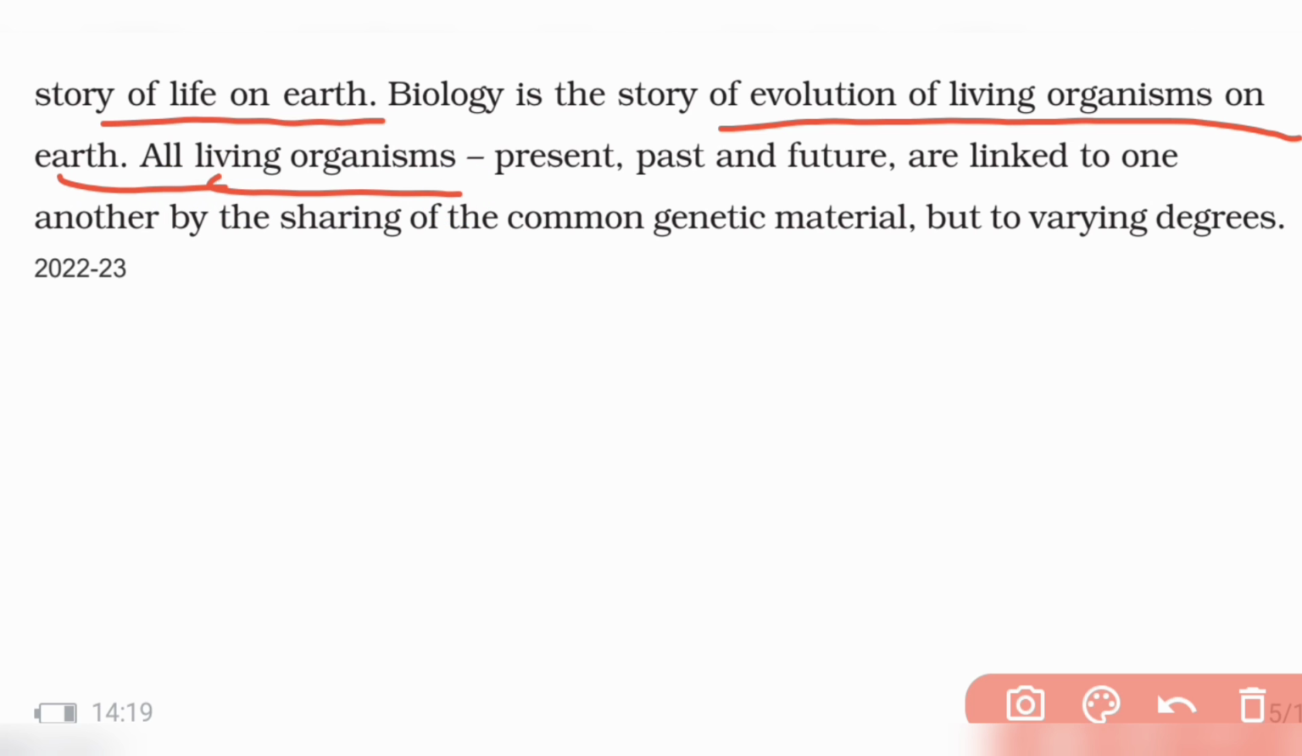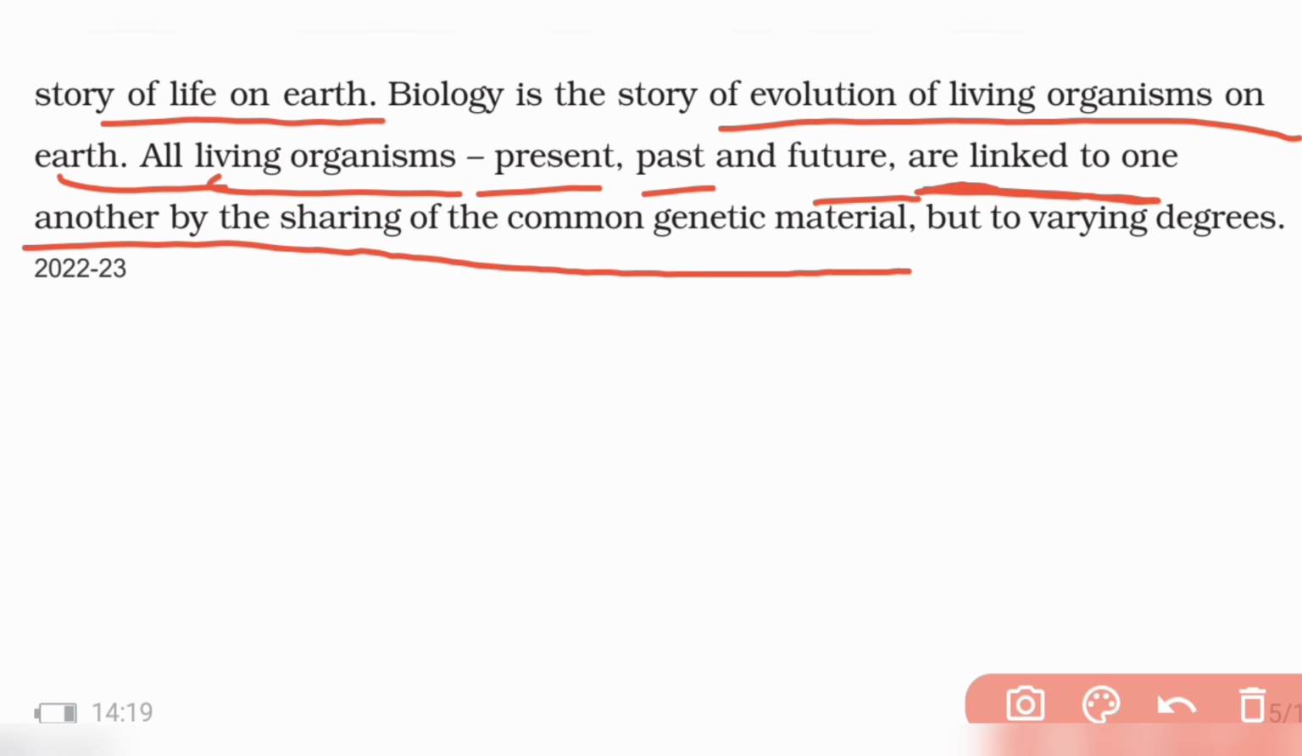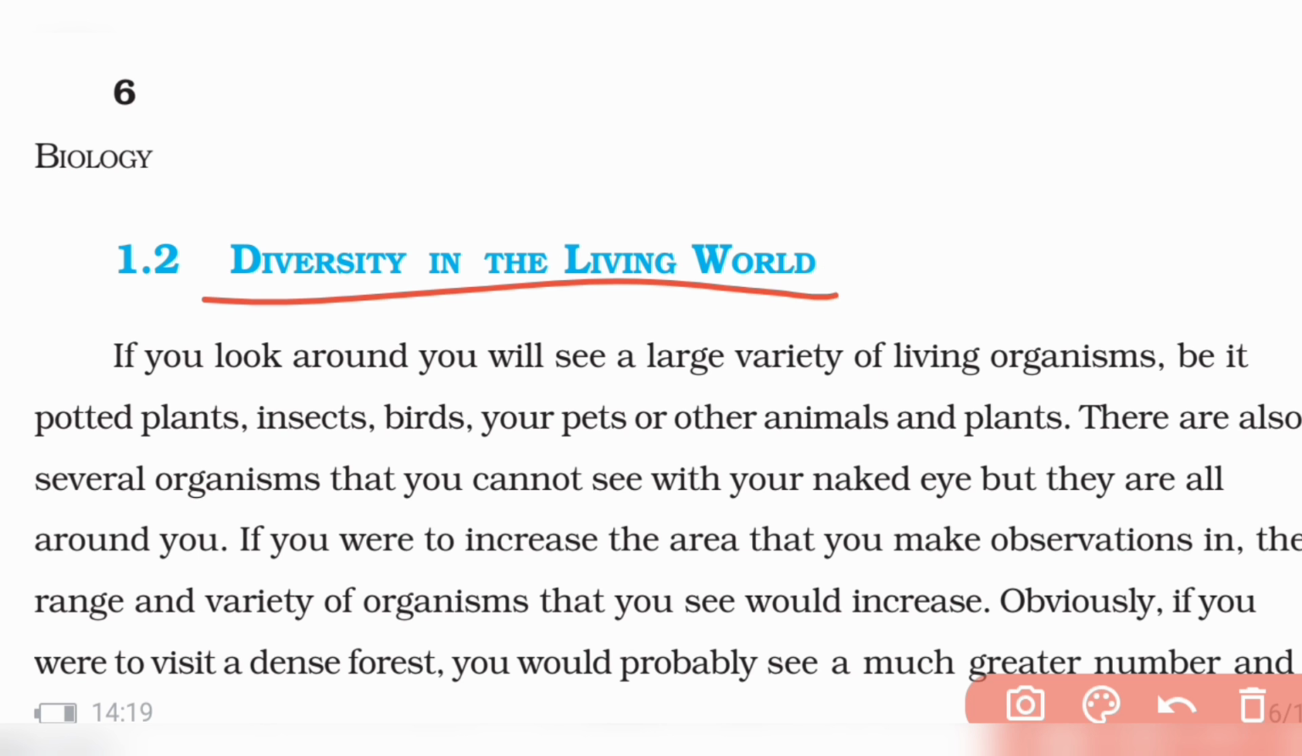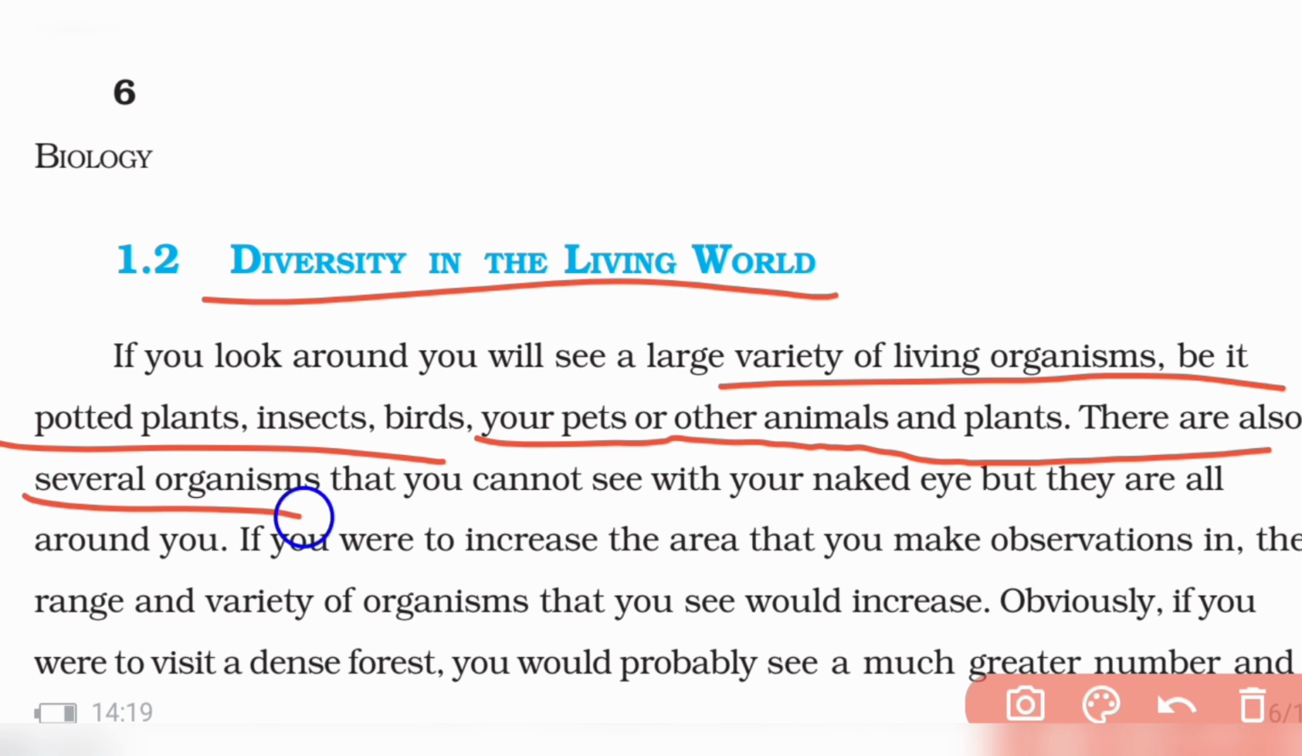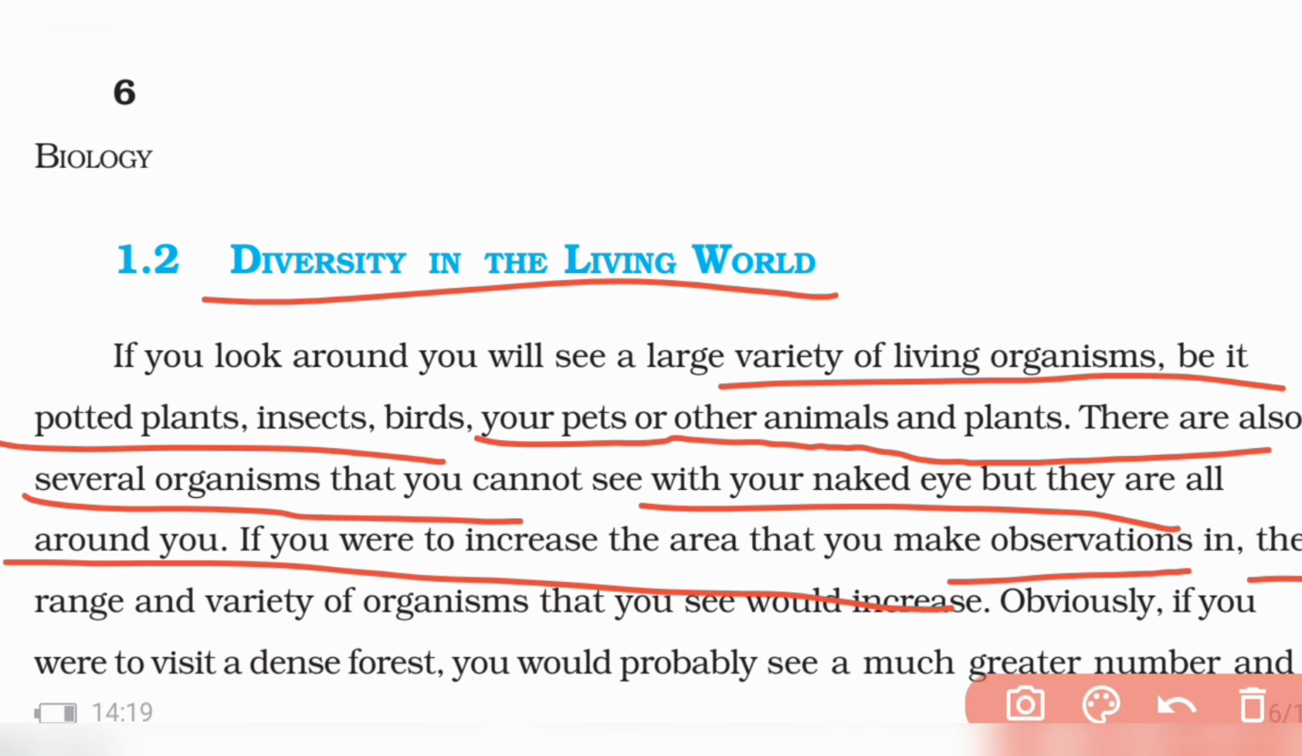All living organisms, be it present, past, and future, are all linked to one another by sharing of common genetic material, but to varying degrees. What is diversity in the living world? You might have seen a large variety of organisms, be they potted plants, insects, birds, pets, or other organisms and plants. There are several kinds of organisms that you cannot see with the naked eye, but all are around you, varying in size and in other characteristics of living organisms.